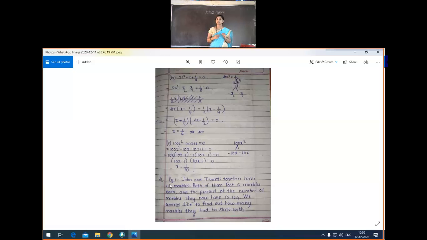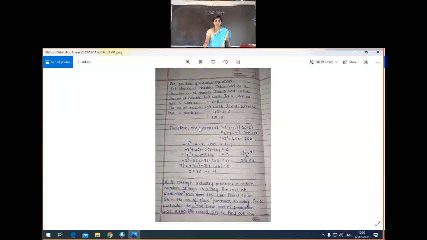First problem is John and Jaivanti problem. For that you got the equation minus x square plus 45x minus 324 which is equal to 0. Now for that again we have to apply splitting the middle term factorization. In that, x is equal to 36 or 9. So roots of the equation are 36 or 9. Got the idea? Yes.